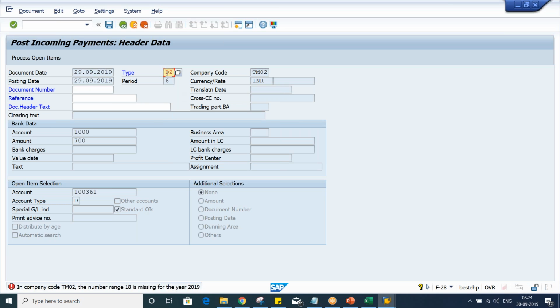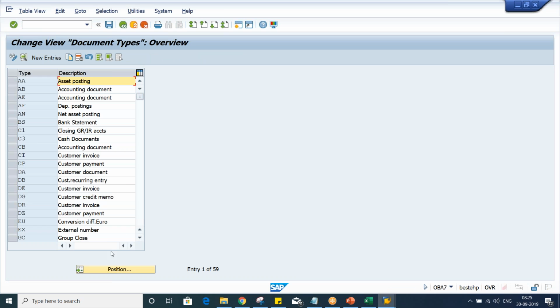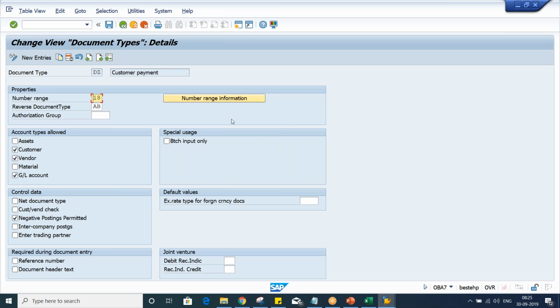This is a number range related issue. For document type DZ, number range 18 is missing. So what is happening, guys? Go to OBA7 transaction code. Okay, here where is the DZ? It's here, double click. Somebody has assigned 18.